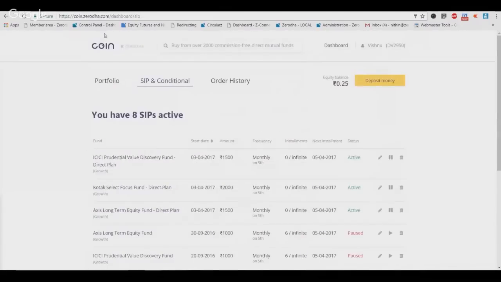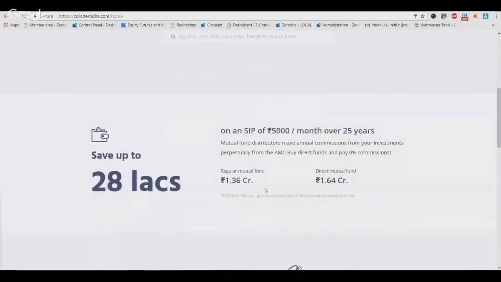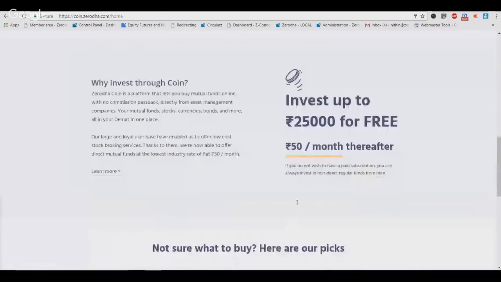Right, so if you come to the dashboard, and come down, as you can see, we're charging 50 rupees per month after your first 25,000 rupees of direct mutual fund investments. It's as low as it can get. I don't think there is anything that is anywhere close to this. At 50 rupees a month, you can essentially invest as much amount as you want, in as many mutual funds as you want.